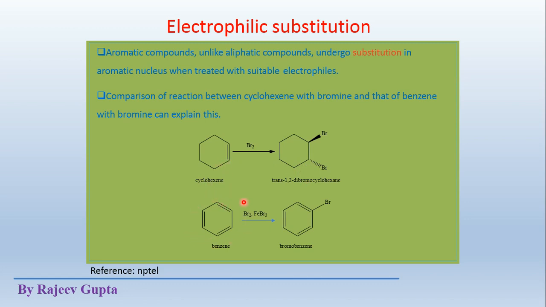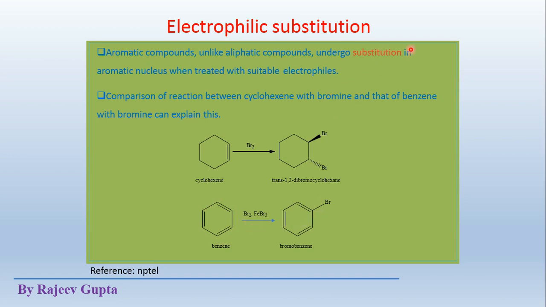But here total 3 double bonds or 6 pi electrons are present, so bromine addition should take place 3 times on this benzene ring system. But here addition reaction does not take place.